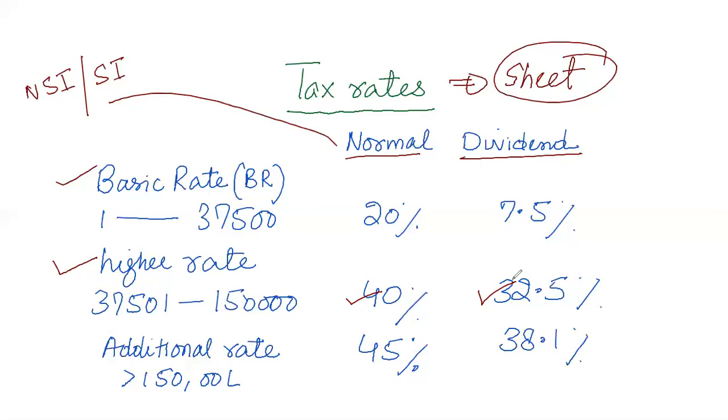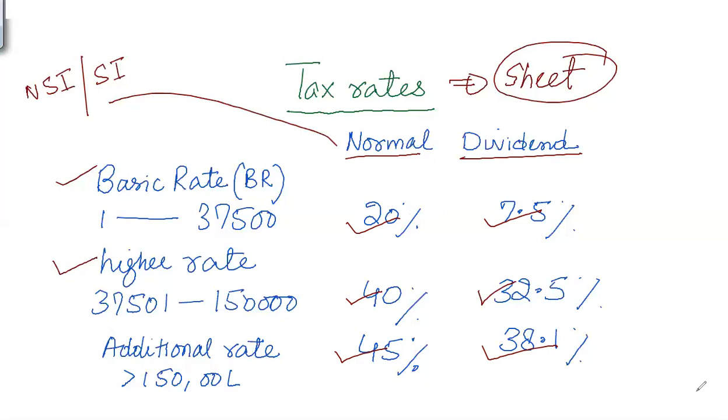And if an individual earns more income, exceeding 150,000, then there will be a 45% rate, and the person is called an additional rate taxpayer. So we have to apply these rates as per the income of the individual, that is, taxable income. In order to apply these rates, first of all, we need to know how to calculate taxable income.